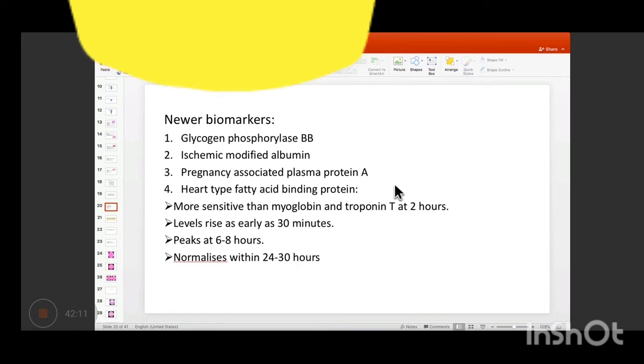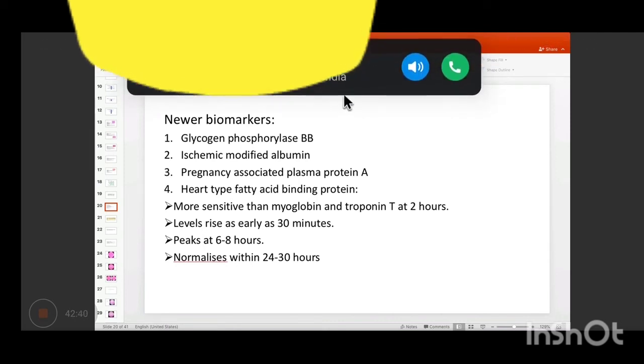Now this fourth marker is very, very important because it is seen to be elevated even at 30 minutes, and it shows more sensitivity than myoglobin and troponin even at 2 hours. So it is still in research. We have yet to standardize it, but once it is standardized, it will become the most sensitive one. The problem with troponin T is that even though it rises within 2 hours, it takes a lot of time to come back to normal, about 2 weeks.